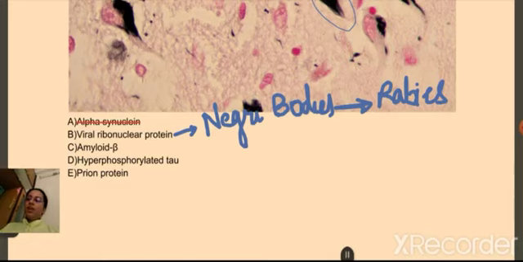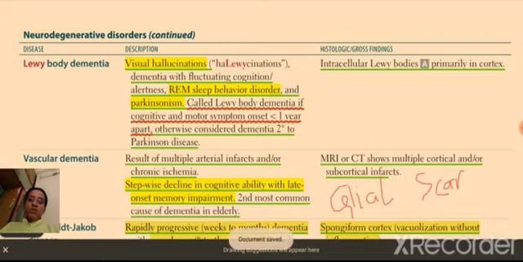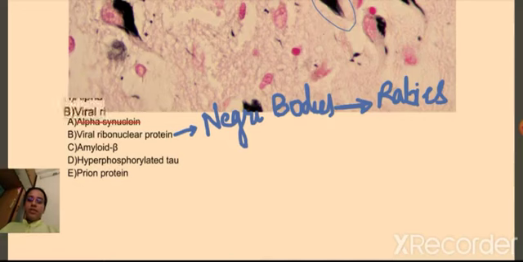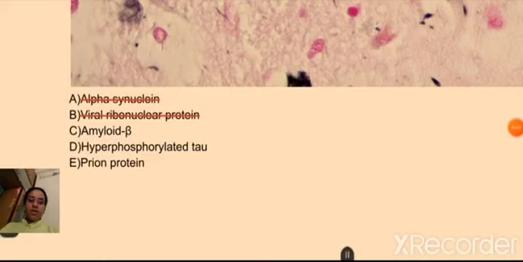And what are Negri bodies? They are round intracytoplasmic inclusions in the Purkinje cells of the cerebellum and hippocampal neurons. So that brings us to our next option, which is amyloid beta. What happens in Alzheimer's patients is that, on chromosome 21, these people express amyloid precursor protein.